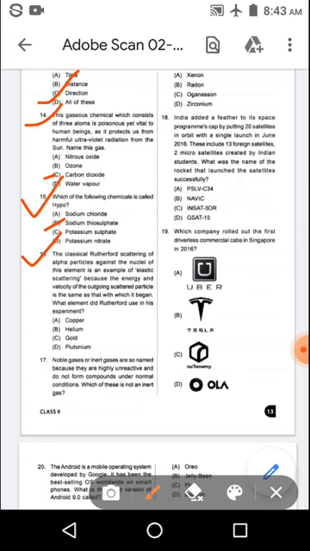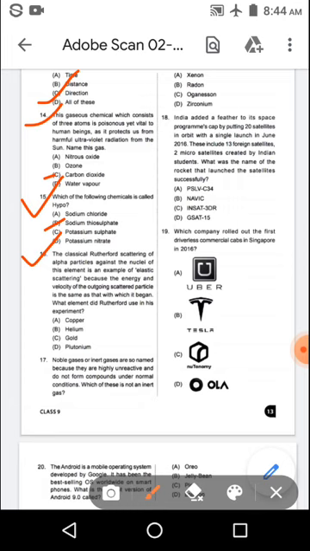Next question. The classical Rutherford scattering of alpha particles against the nuclei of this element is an example of elastic scattering, because the energy and velocity of the outgoing scattered particle is the same as that with which it began.